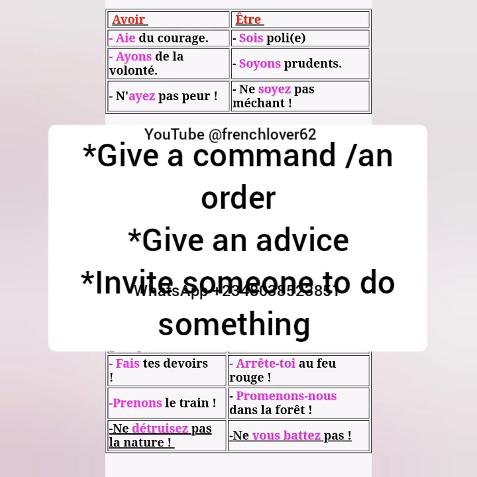So you use imperative in three different ways, okay? Number one, to give a command like sit down, stand up, go there, come here, okay? Or keep quiet, like class commands, to give an order. Now, number two, the second reason that you use an imperative is to give an advice.